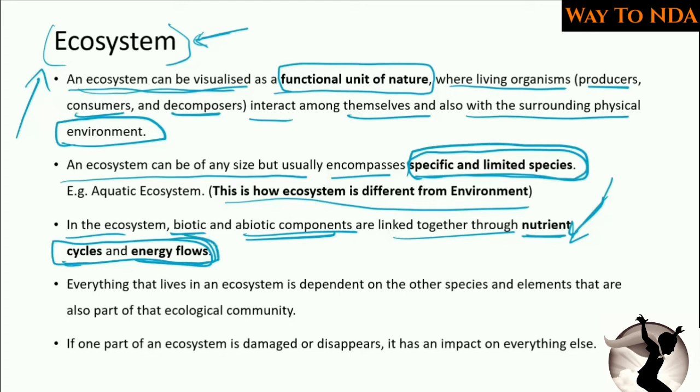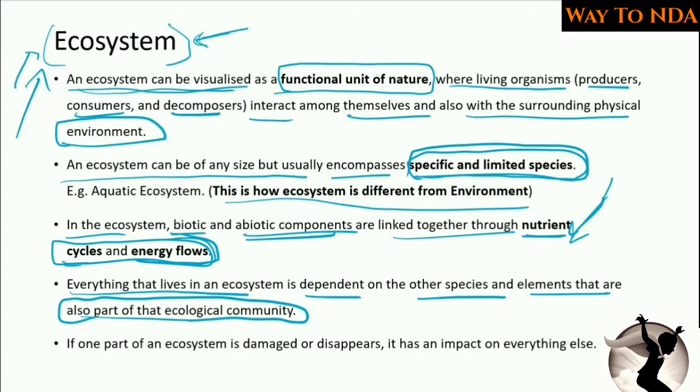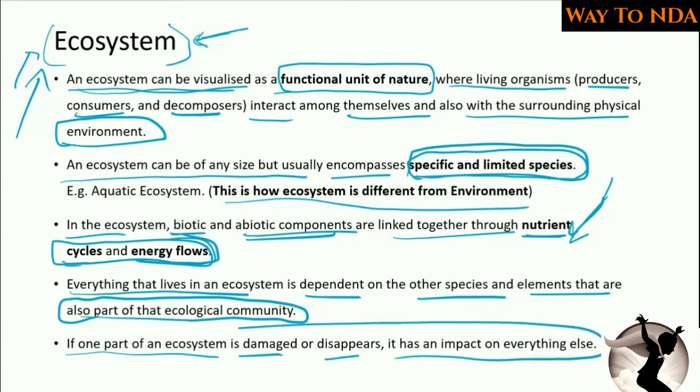How? Nutrients transfer from one animal to another animal, and this is how one creature is dependent on the other creature. So everything that lives in an ecosystem is dependent on the other species and elements that are also part of that ecological community. So in a particular ecosystem, each and every creature is dependent on the other components of the ecosystem. If one part of an ecosystem is damaged or disappears, it has an impact on everything else. So it is a cycle, it is a chain.